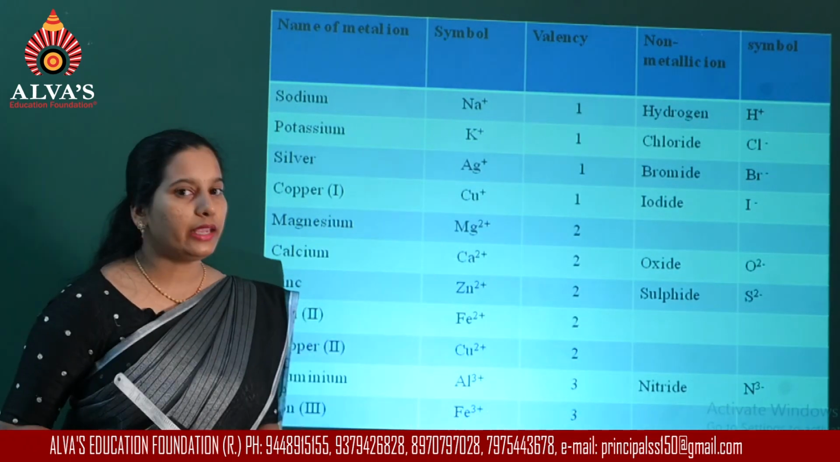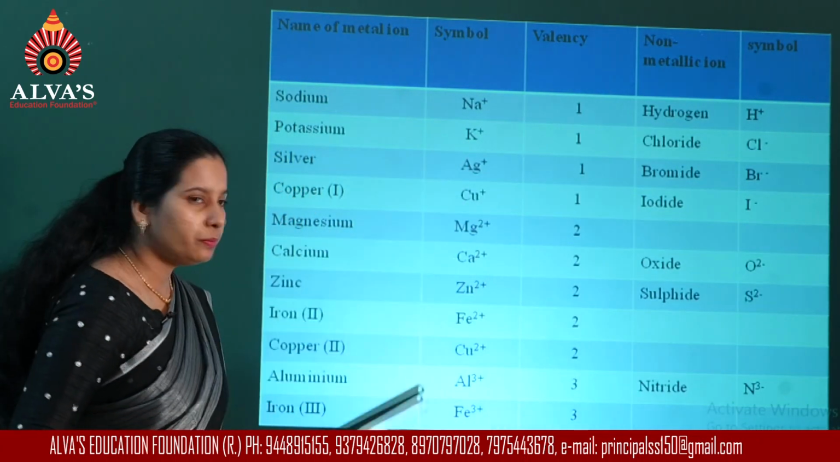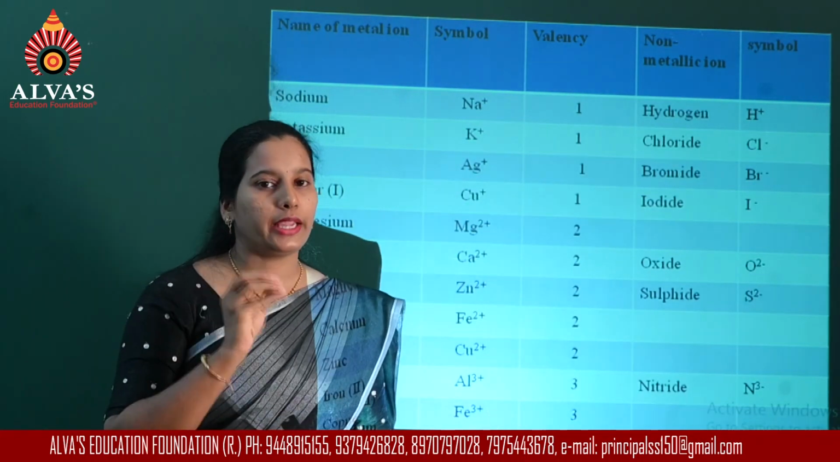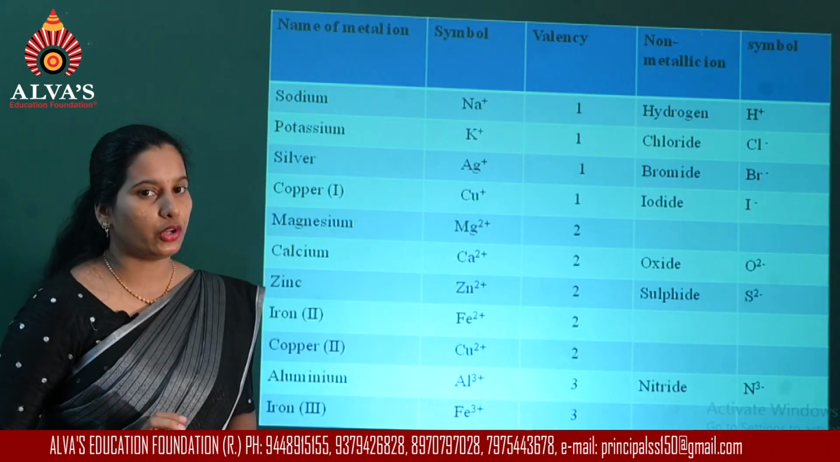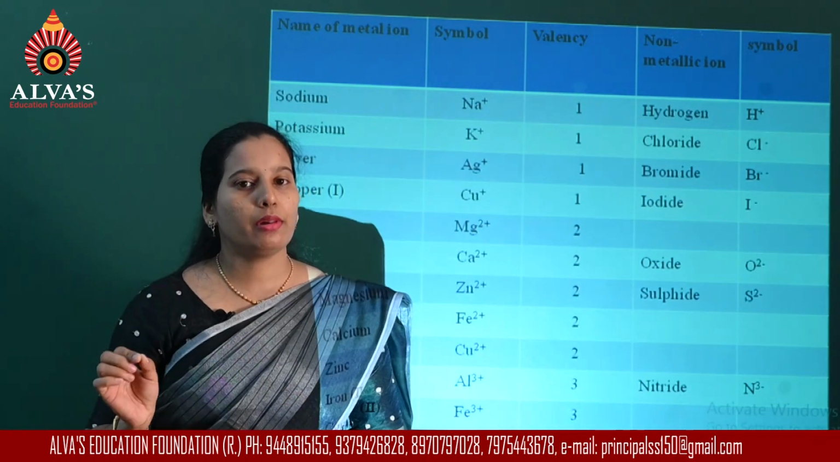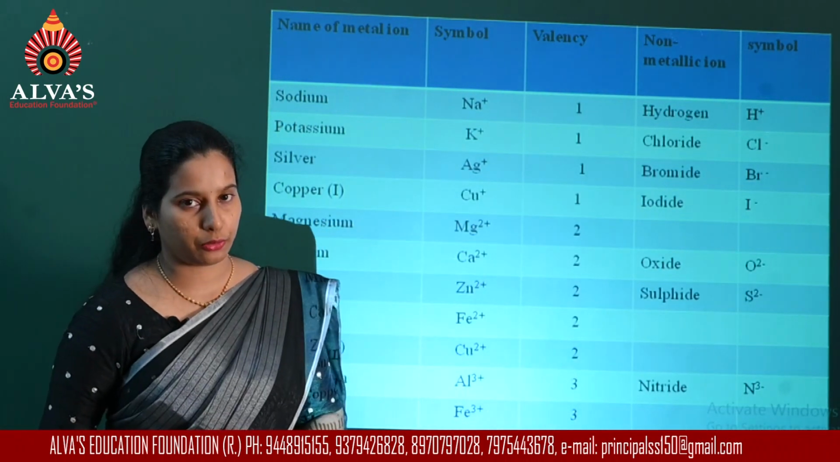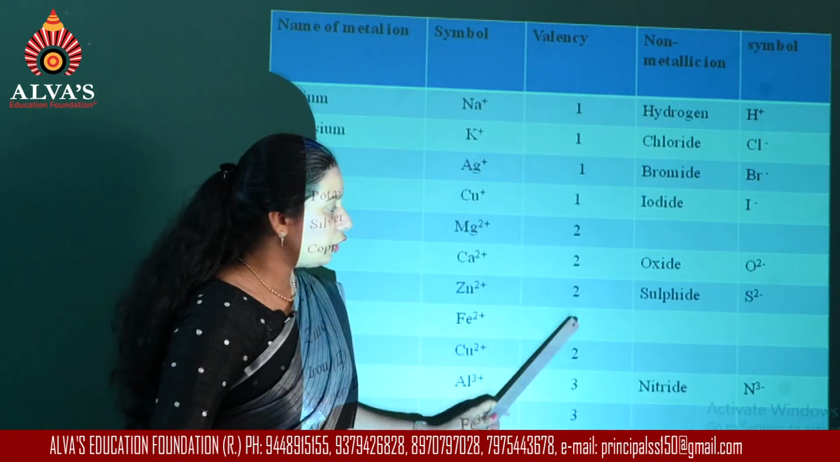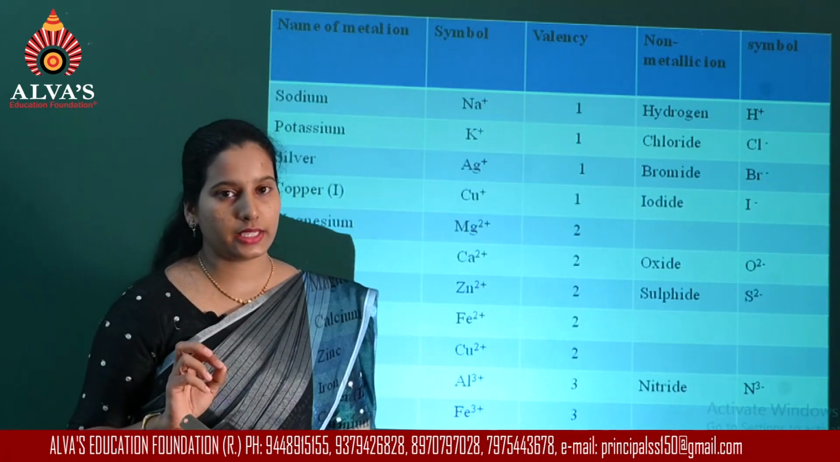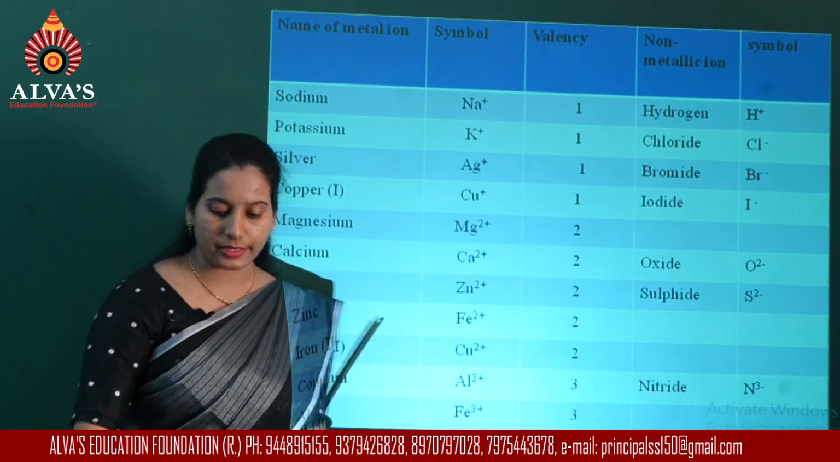So in order to write the formula, what do we have to do? First we have to write down the symbols for the elements or symbols for the ions side by side. First you have to write the symbol for the cation and then you will write the symbol for the anion. And then you write the valencies and then in the next step you are going to cross the valencies.